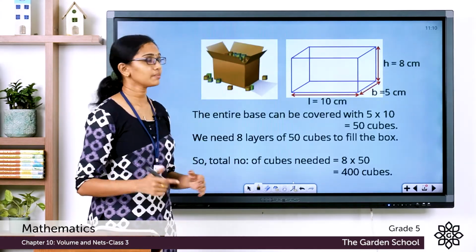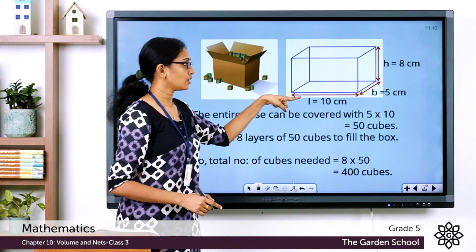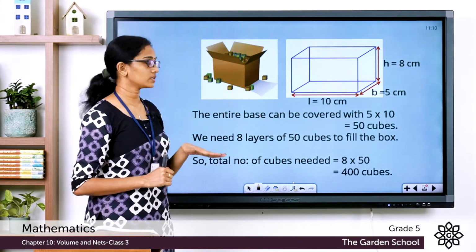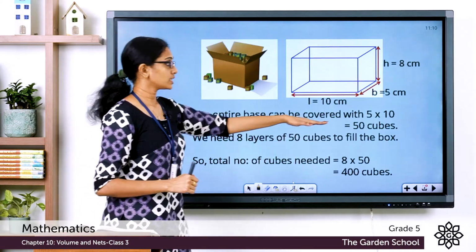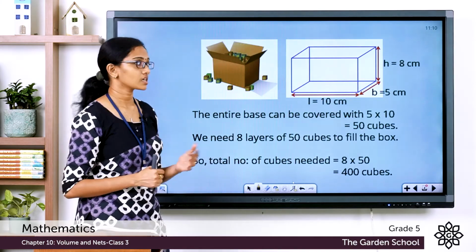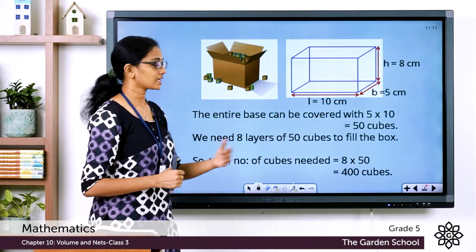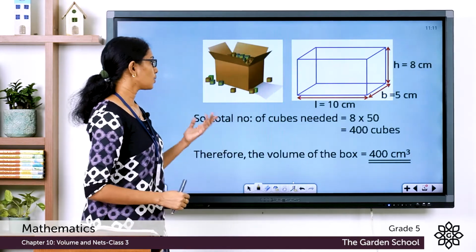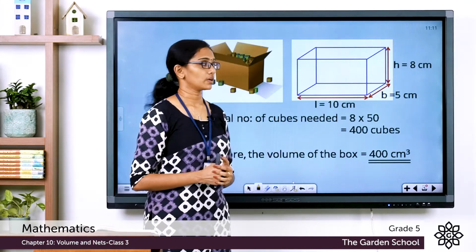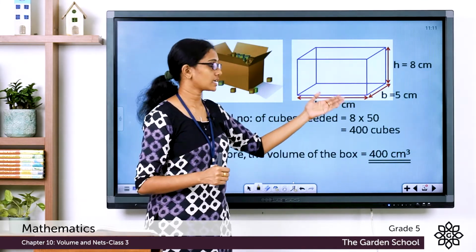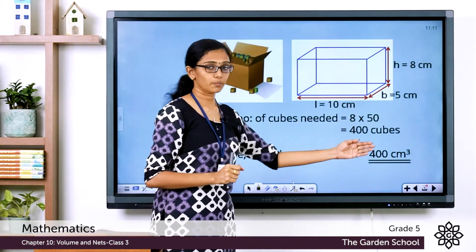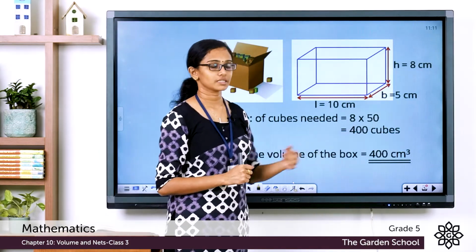The entire base can be covered with 5 into 10 cubes. 10 is the length, whereas 5 is the breadth. So that will cover the first layer on the base, and we need 8 layers of these 50 cubes to fill the box. And hence the total number of cubes needed is equal to 8 into 50, and that is equal to 400 cubes, and the total volume of the box is equal to 400 centimeter cube or 400 cubic units. See, here the dimensions are given in centimeters, and the unit cube also has a side of 1 centimeter, and that's why we have put the unit centimeter cube or cubic centimeters here.